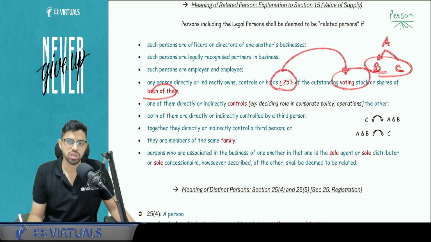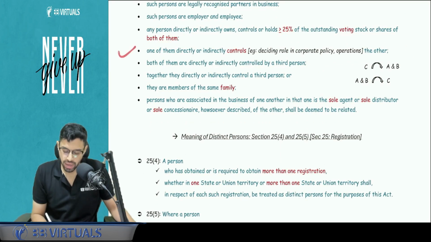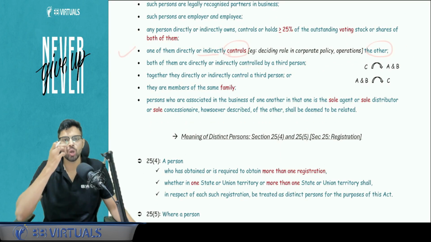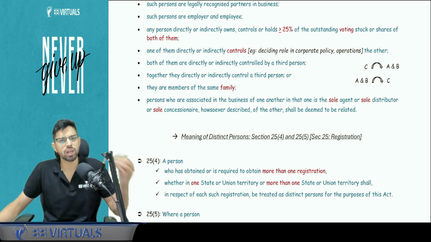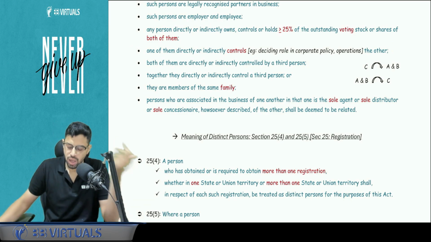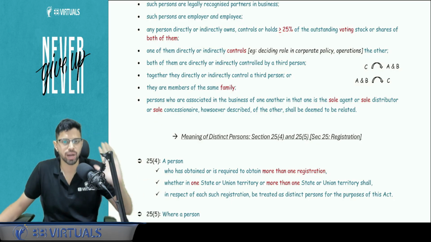B and C are related to each other. Focus is on voting stock. Minimum 25%. Limit, please pay attention, not more, minimum. One of them directly and indirectly controls the other. Now what do you mean by control is not defined. Control in general means 51% voting, or you can say deciding some role in the corporate policy operation. So you are exercising some kind of a control.